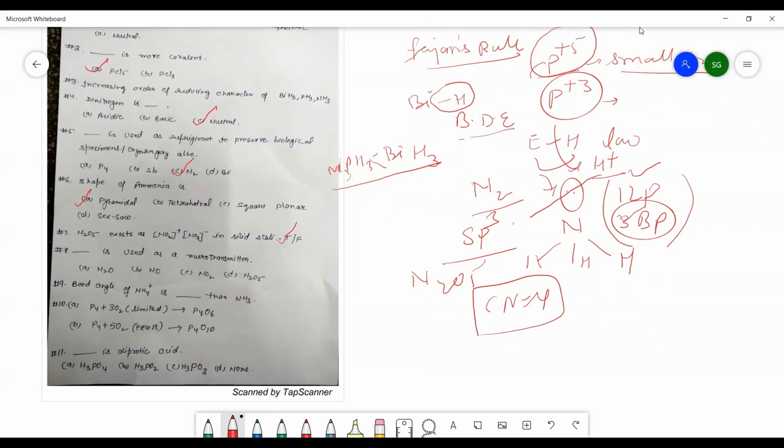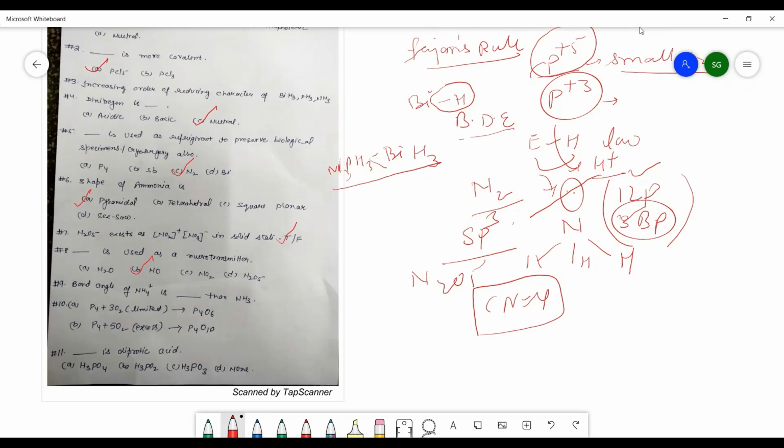Now the question number 8, dash is used as a neurotransmitter. Neurotransmitter के लिए oxides of nitrogen you may consult, and that will be the NO. That is neutral also, and it will be used as a neurotransmitter.